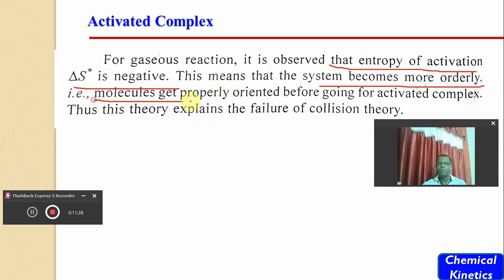It means that the molecules have proper orientation before converting into the activated complex, and this theory explains the failure of the collision theory, because collision theory is not able to explain the proper orientation. It includes the orientation factor, and this orientation is not explained by means of collision theory, but can be explained with the help of activated complex theory.